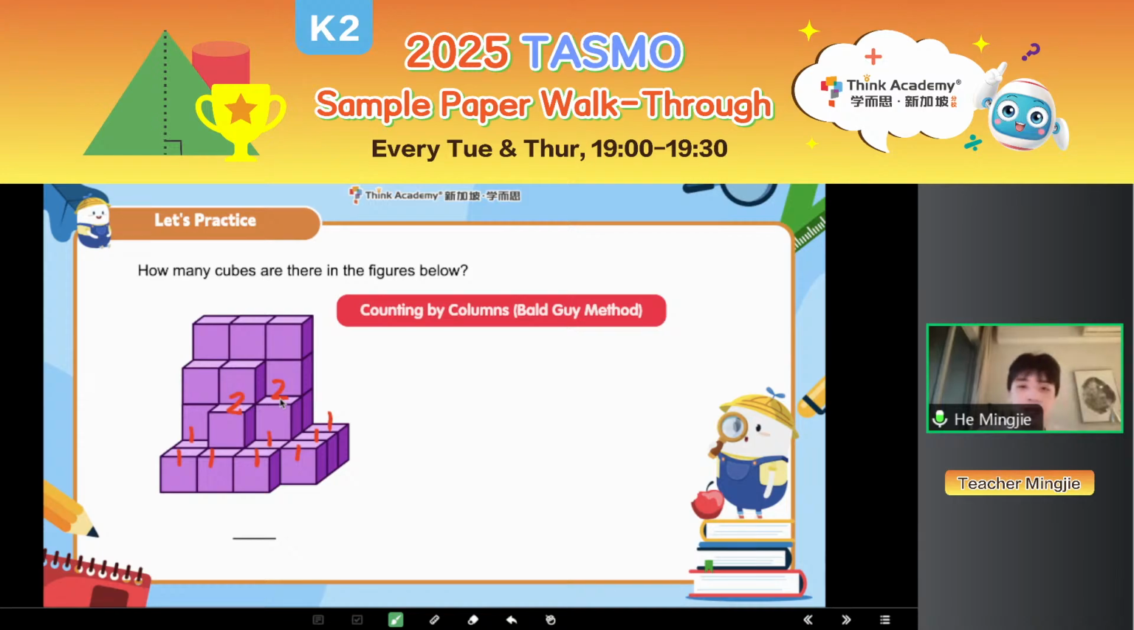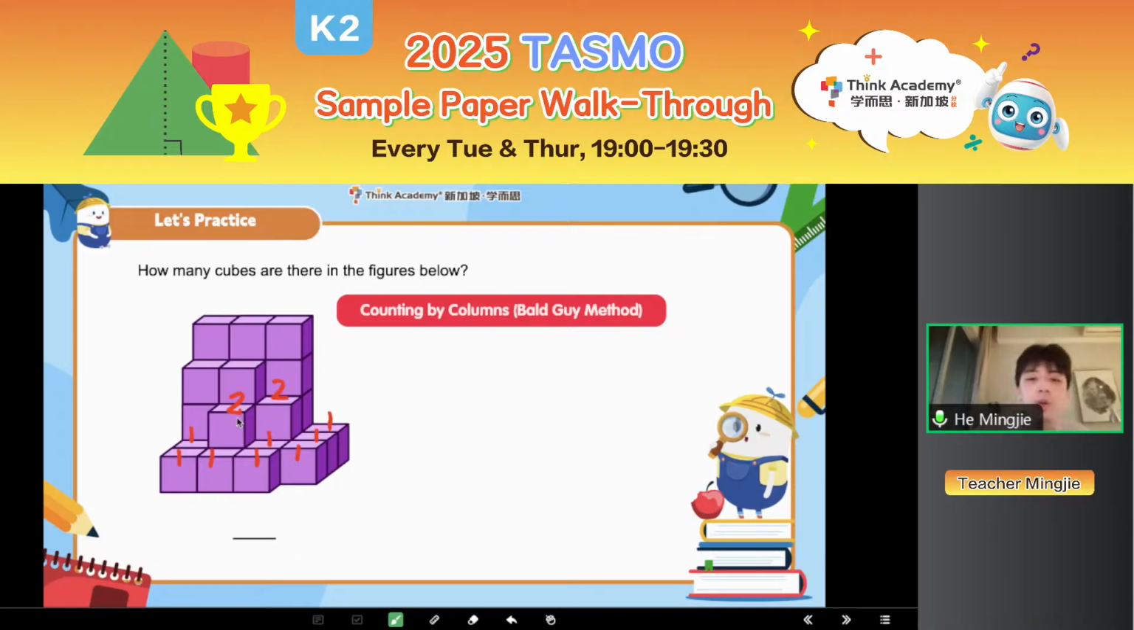All right, I saw some answers already. Okay, very good. So 30 again, right? So let's do it again. Let's see whether 30 is the correct answer or not.